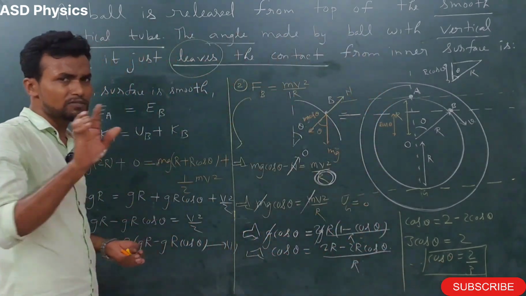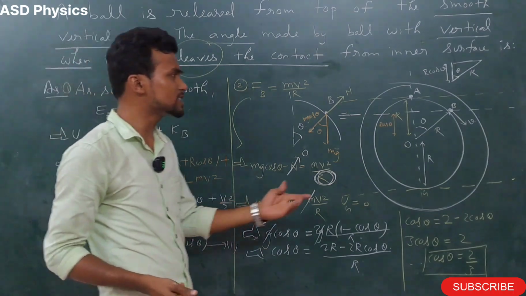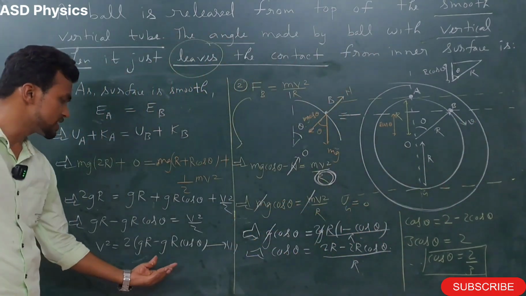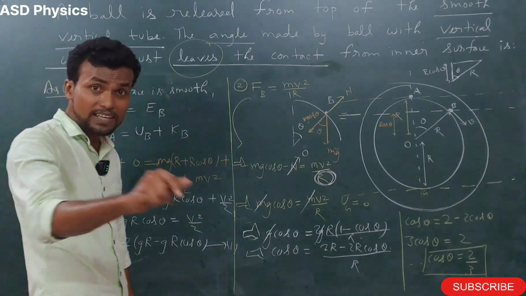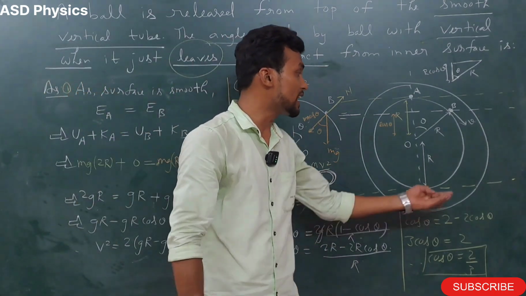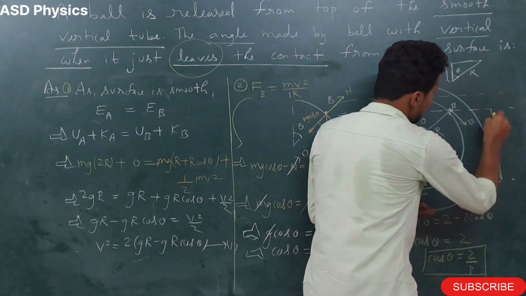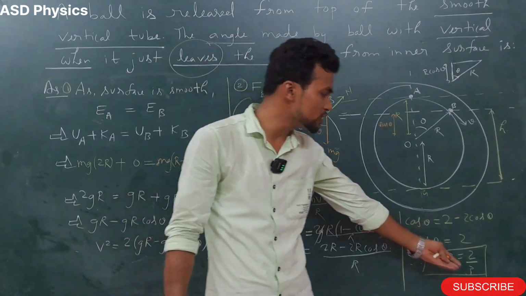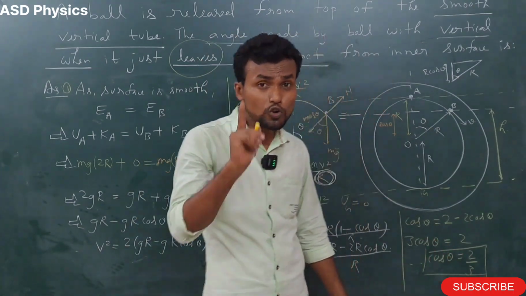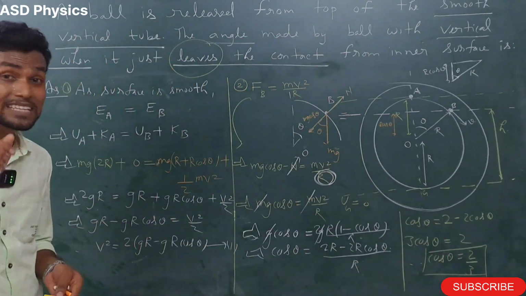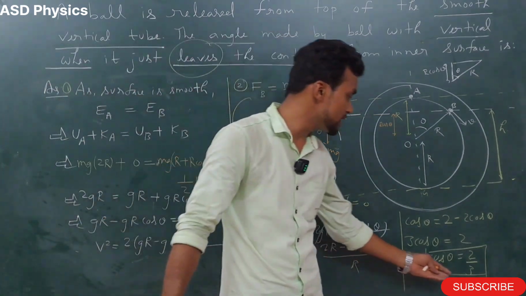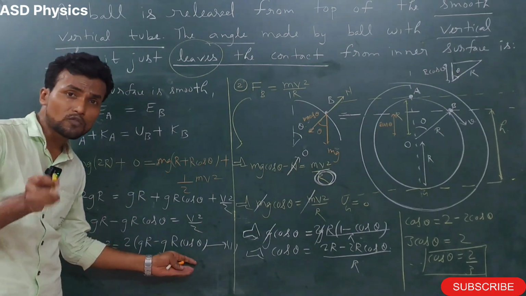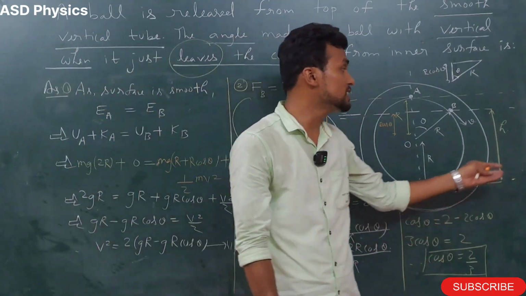This is the one thing, other things we can also calculate here. For example, if they ask the speed at point B, this cos theta we will put here and we'll get the speed also. If in case they ask the height, the height will be h equal to r plus r cos theta. Again you put the value of cos theta and you will get the height. So my dear students, in this question we can calculate 3 things. First, we have got the angle. Second, we can calculate the speed by putting the value of cos theta. And third, we can get the height also.